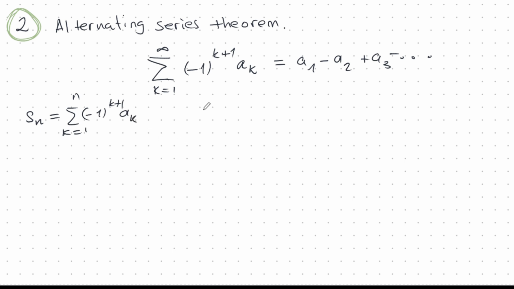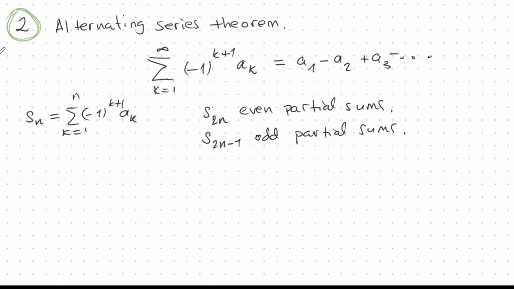And I can also define s2n. This is the even partial sum. So this is the partial sum of the first even 2n terms. So let's see if I can express that clearly. Okay, it's the partial sum that has an even number of terms. I take the first even number of terms. Okay, and I can also do odd partial sums. So I can see that over here. This has 2 terms. That would be an even partial sum, and this one here, that's an odd type of partial sum. Okay, so this theorem says the following.